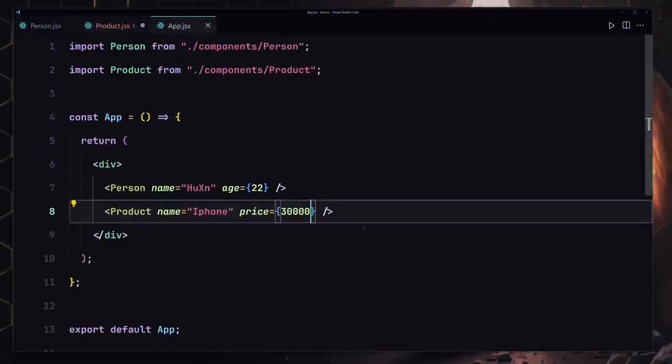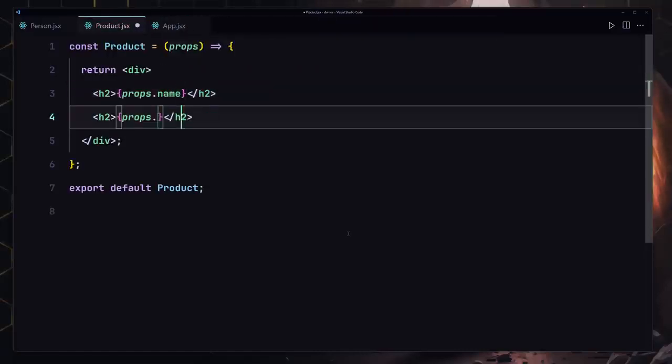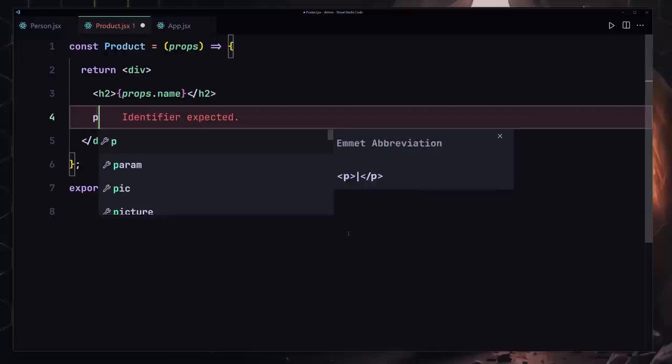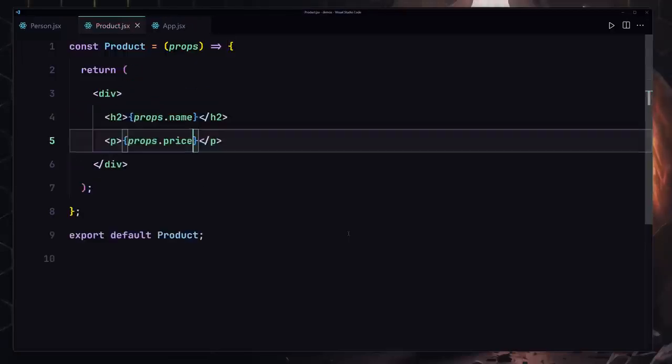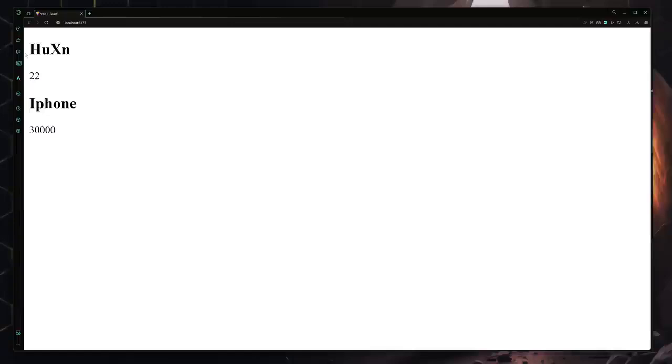I forgot the name and also the price. So I'll just render the name, and also we have to use our paragraph, which will say props.price. Okay, so now if I save my file, here you can see we are now getting Hussein and also 22 as the age, and we're also getting the name of iPhone and the amount of price.